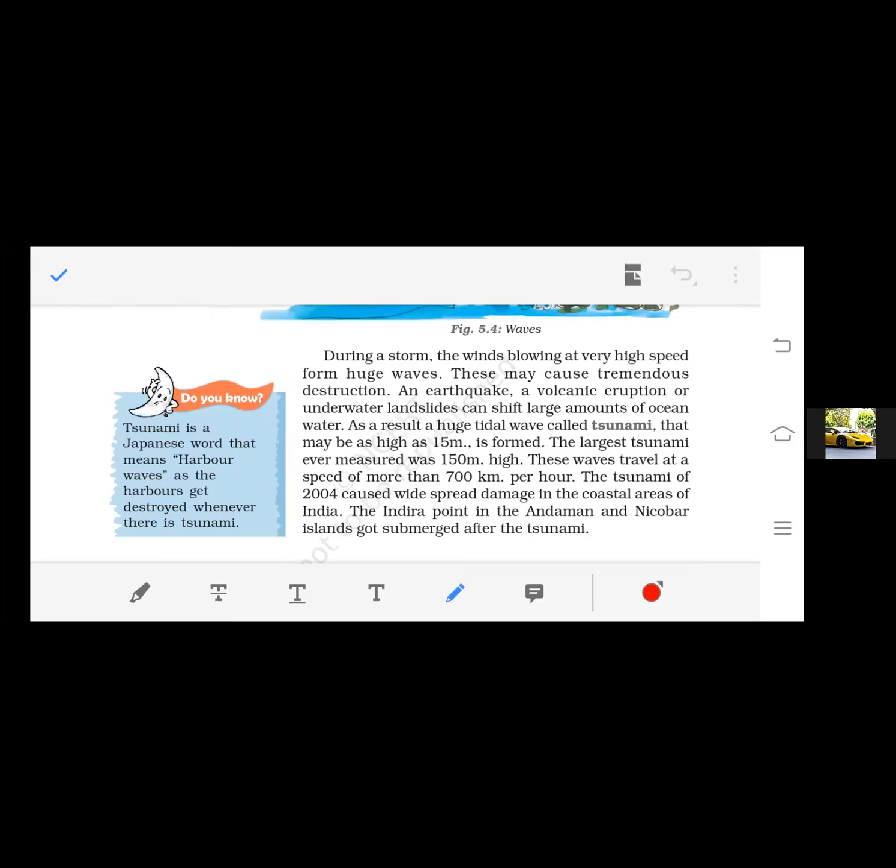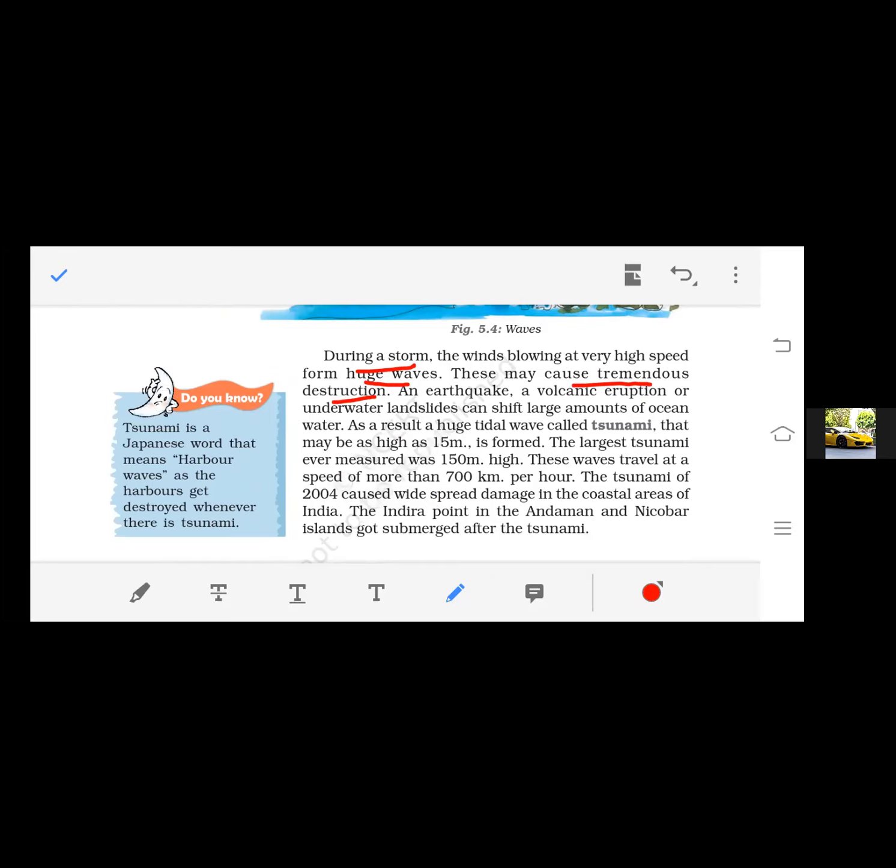During a storm, what would happen? There is wind, but during a storm the intensity of wind, the speed of the winds, gets higher, and due to the higher speed of winds there are huge waves. These may cause tremendous destruction.